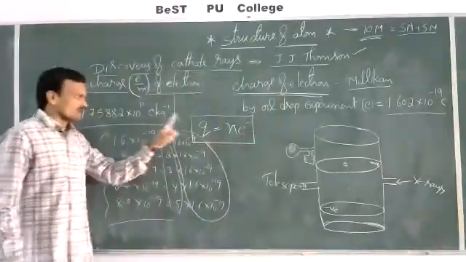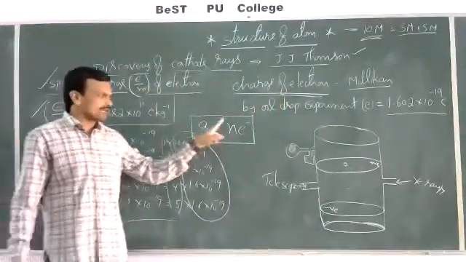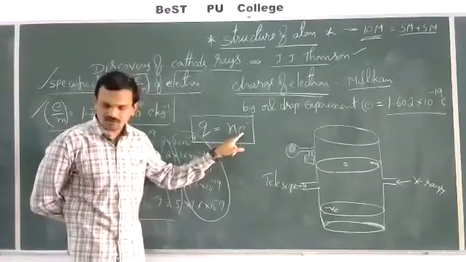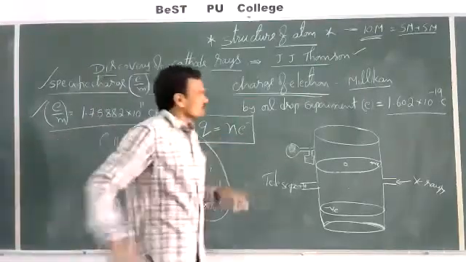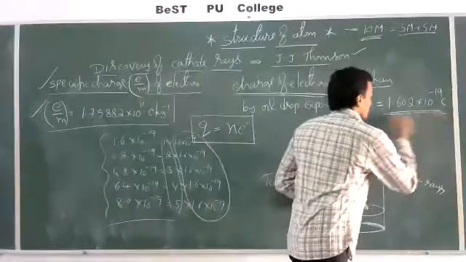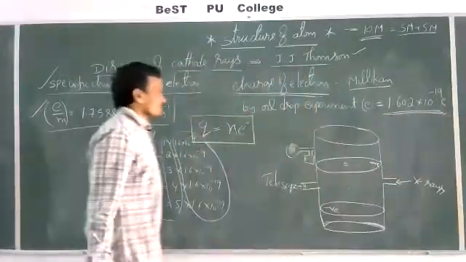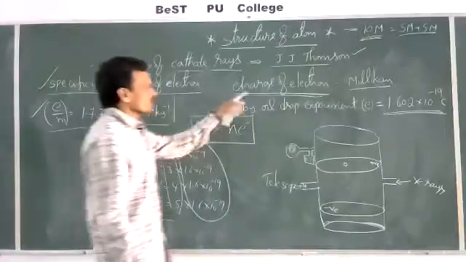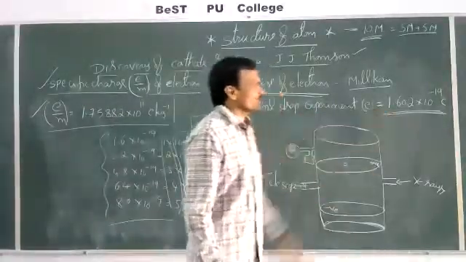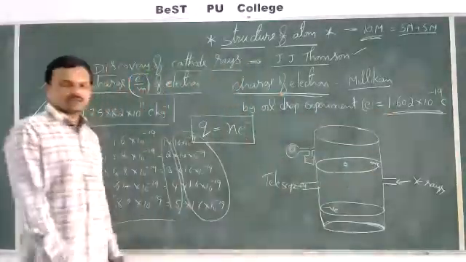The charge of the oil droplet is equal to n times the charge of the electron. So, based on the data obtained, Millikan calculated the charge of the electron. The charge of this electron is 1.602 into 10 power minus 19 coulombs.